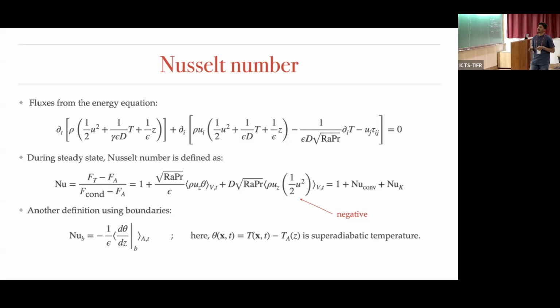Another definition we can use, at the boundary at the bottom or at the top, is to find the gradient of this theta. Theta is nothing but T minus T_A, averaged over the area and time. And similarly, this is the average over volume and time.